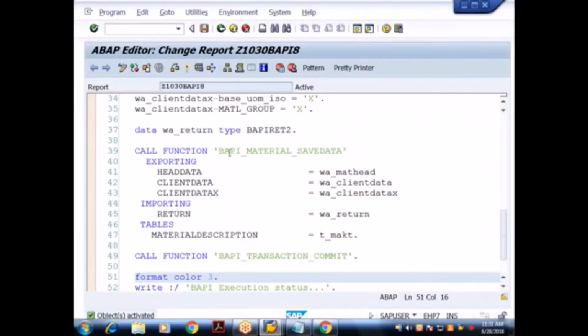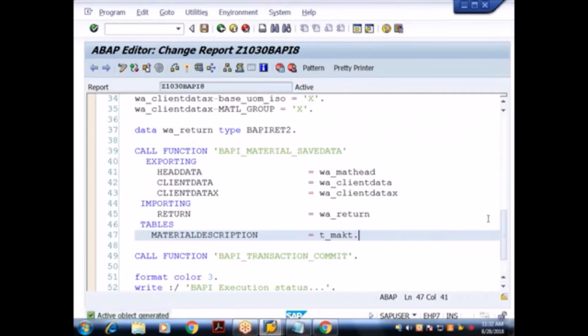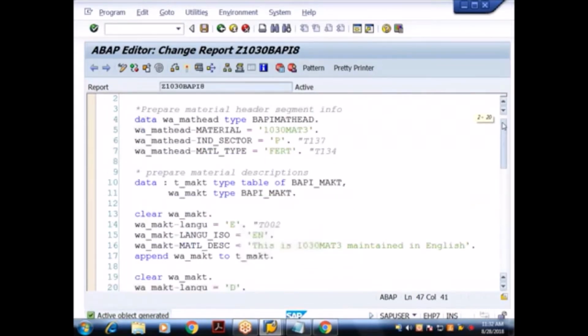So while calling this BAPI function module, what are the fields I am passing? One is material header data. Material header data is what? Material number, industry sector, material type. Okay. Then I am passing this client data, nothing but what? Base unit of measure, material group, all those things. Okay. And I am passing what? Material description.